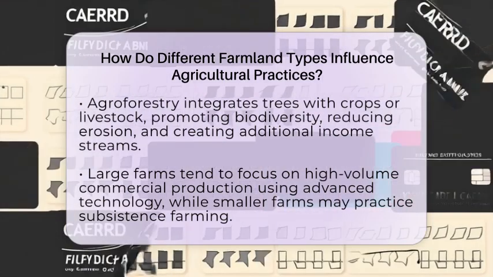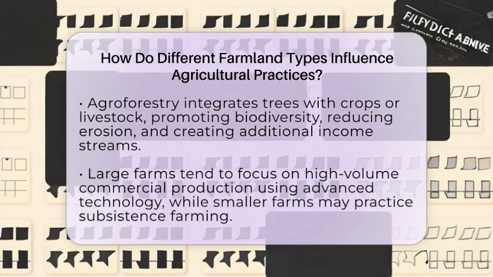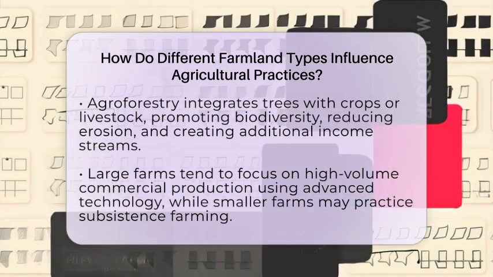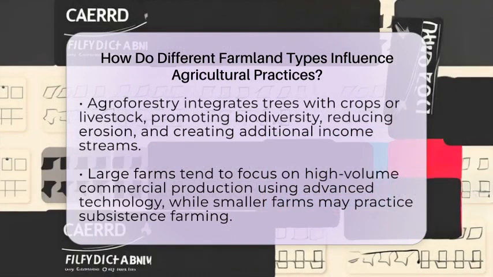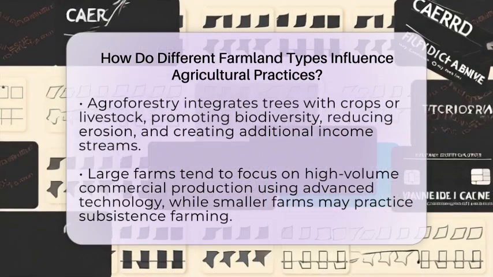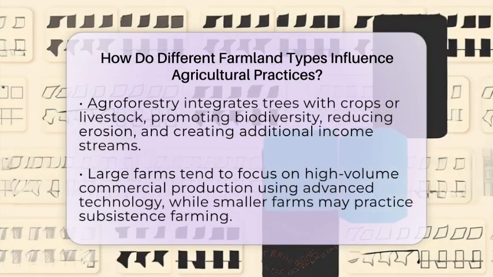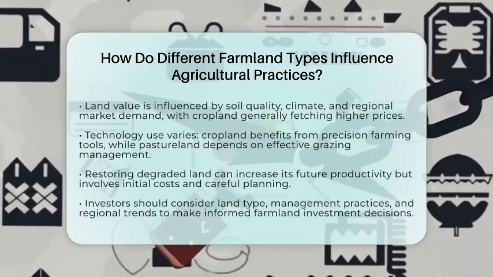Large-scale farms often focus on commercial crops or livestock, using advanced technology and chemical inputs to maximize output. Smaller farms might focus on subsistence farming, growing a variety of crops for their own use with minimal machinery. The type of farmland influences the farming methods, the risks involved, and the potential profits.